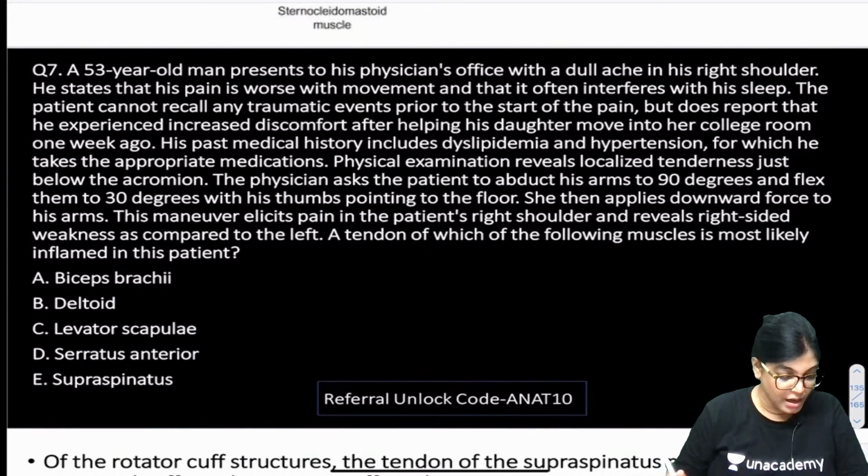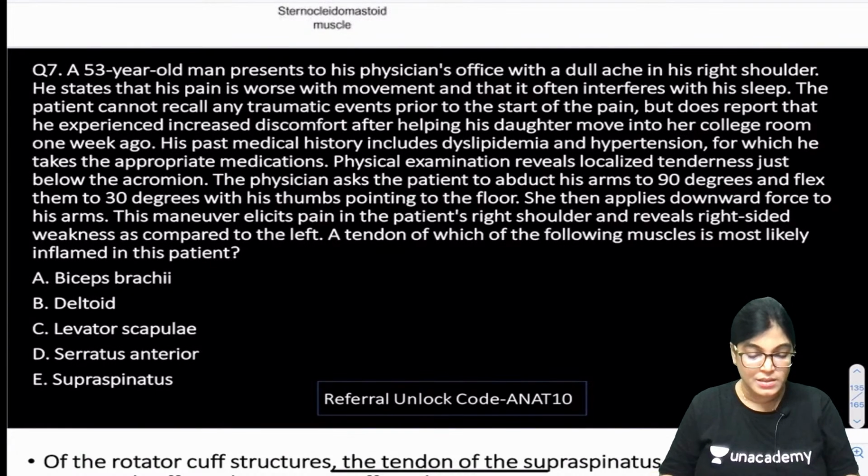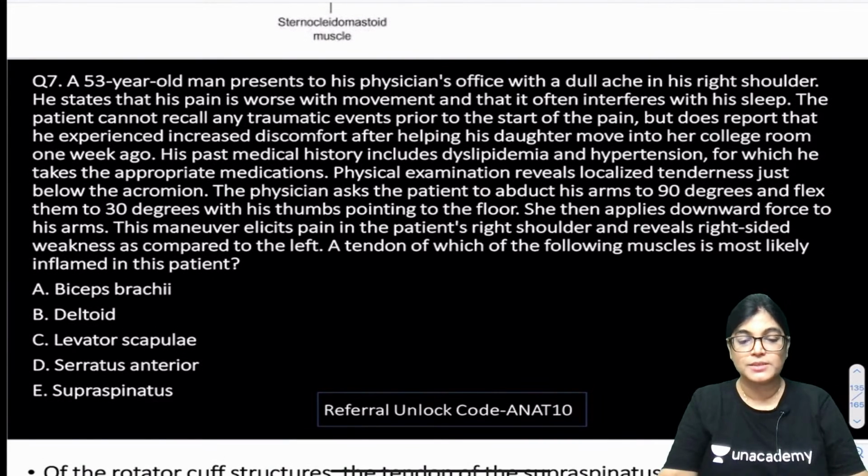Question number 7. Sam is telling B, what about others? Please mark the correct answer. Question number 7.